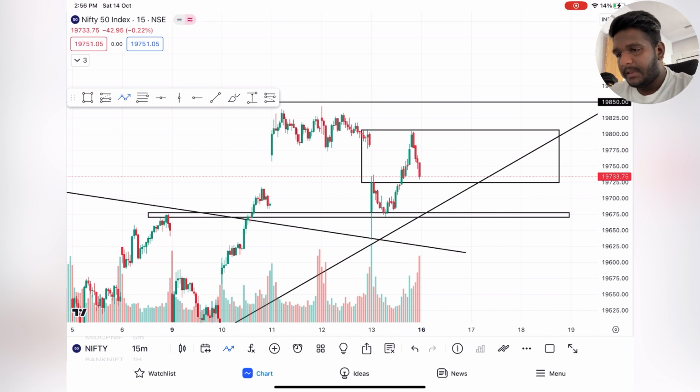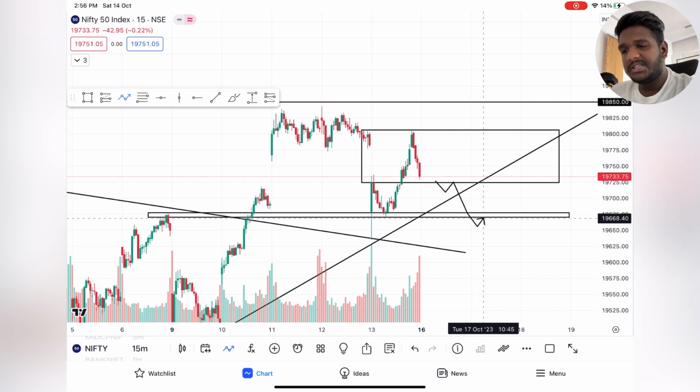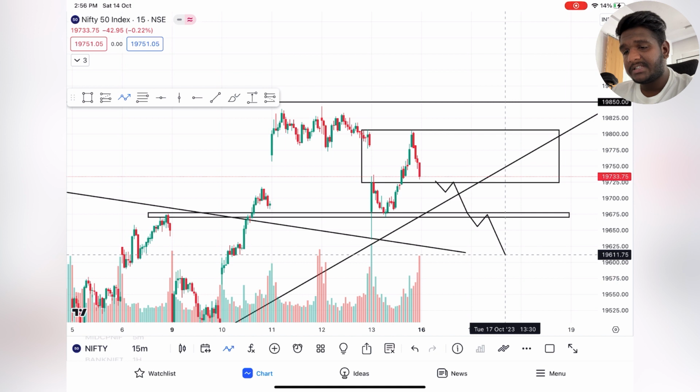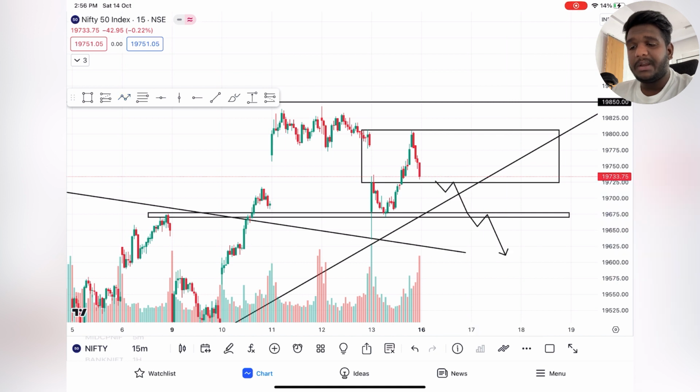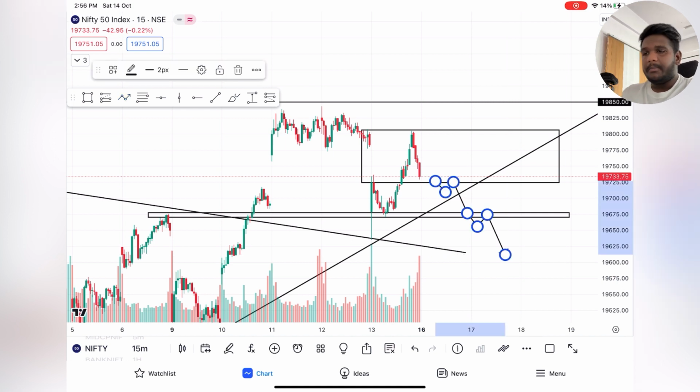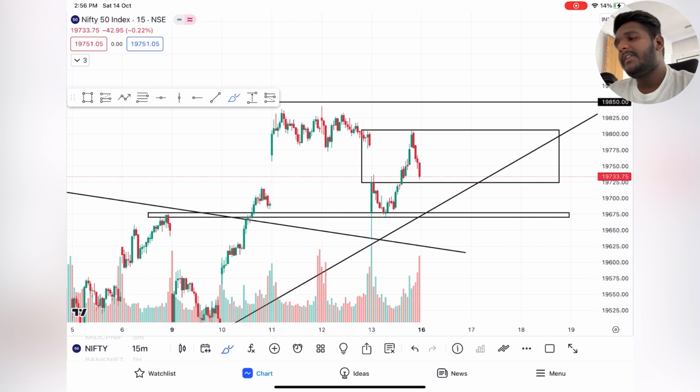If it breaks the downside 19,725 with a retest, you can expect 19,675. If it breaks that, then you can expect 19,625. This can be expected. So what should we do, sir, if it is a gap up or gap down?